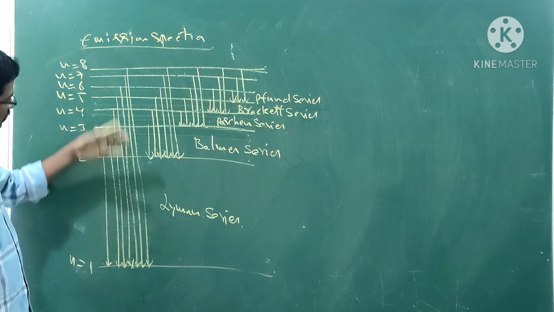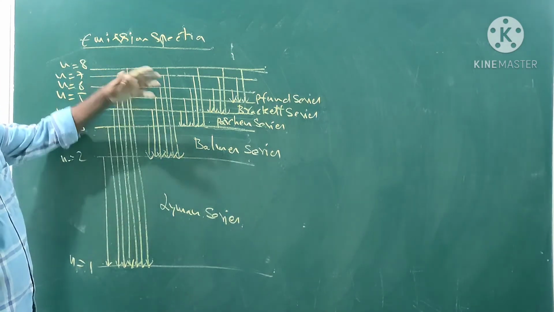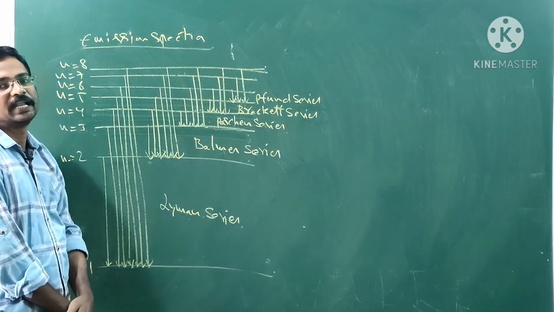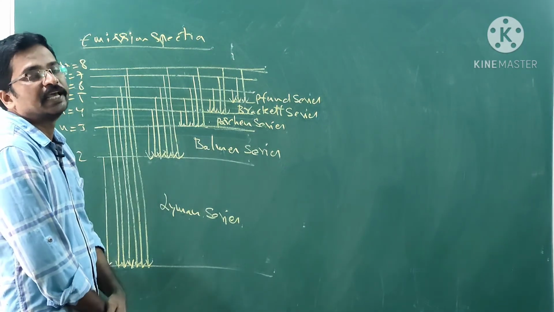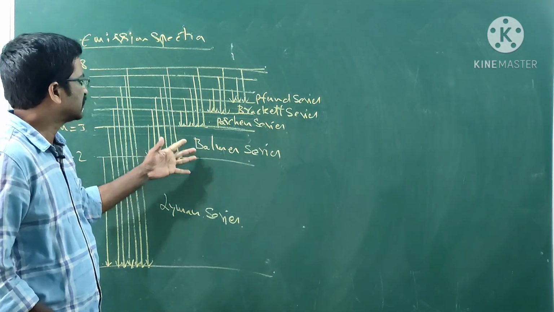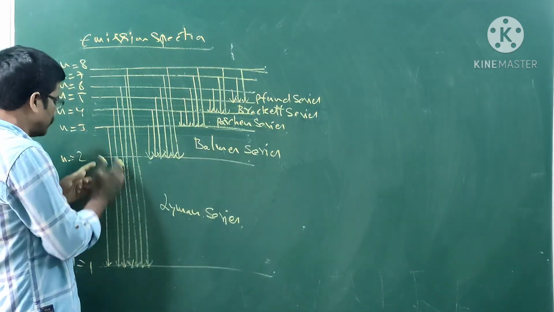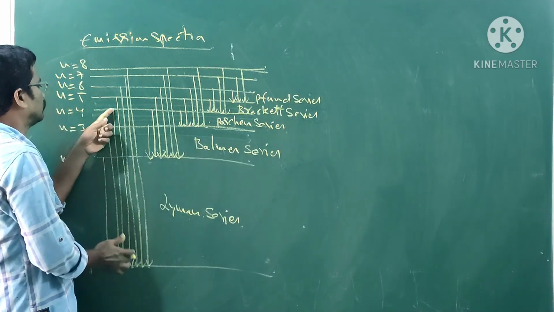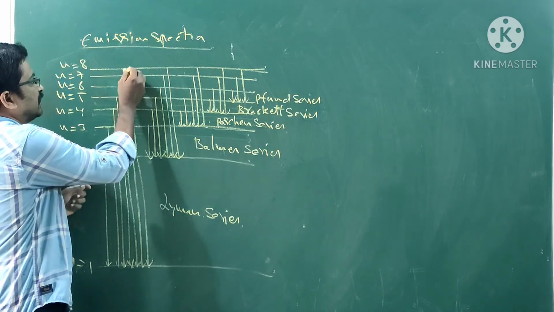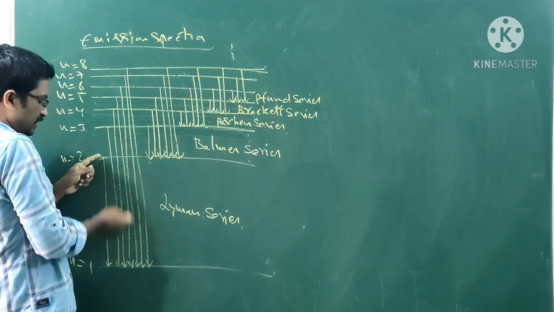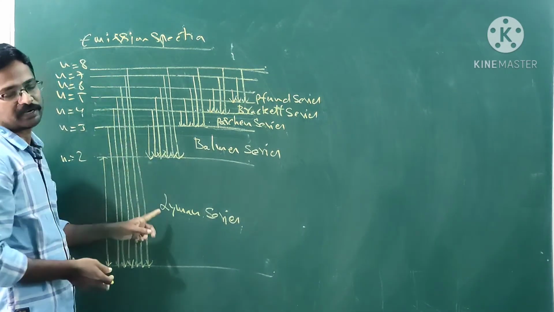Reverse the arrow mark and you can get the absorption line spectrum. Electron goes n1 to n2, 1 to 3, 1 to 5. Indicate the arrow mark like this and you can get the absorption spectra.